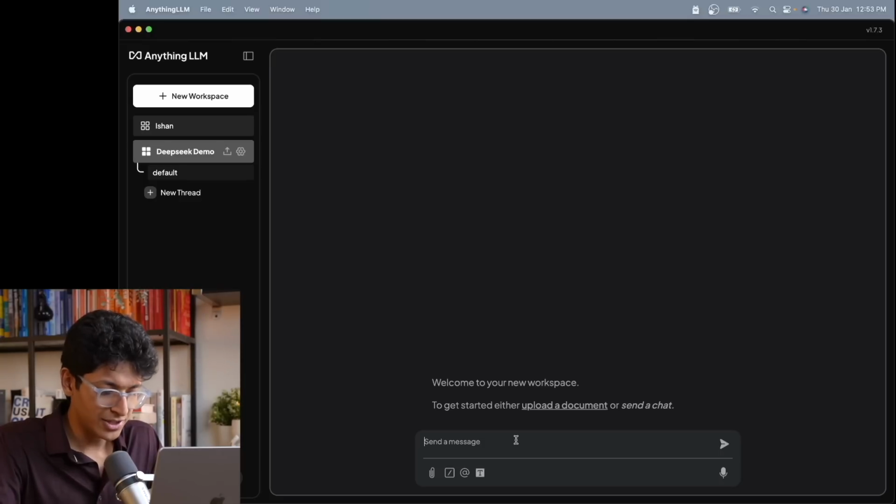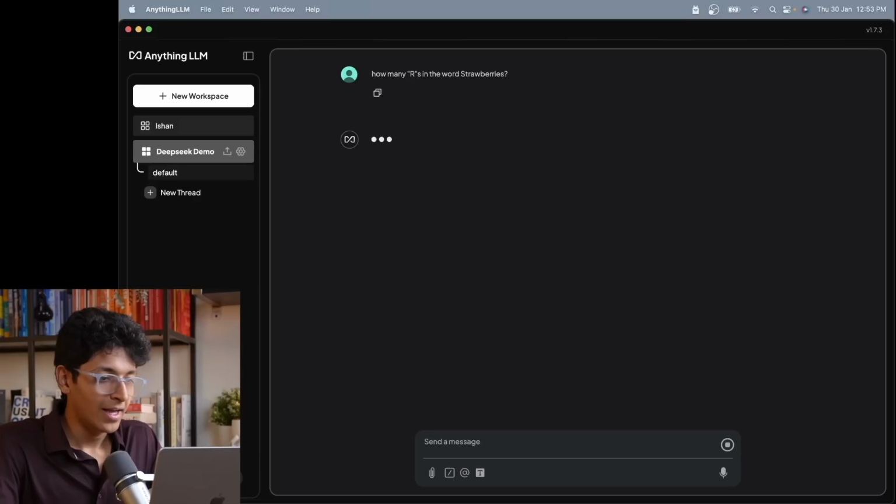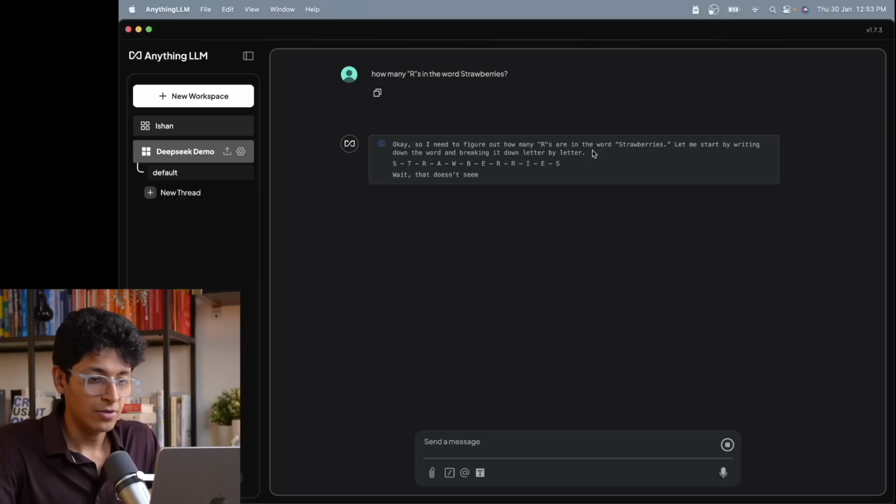Let's ask it a simple question: how many R's are there in the word strawberries? It will think about it, but this will all happen locally. As you can see, this is the thinking. So I need to figure out how many R's are there in the word strawberries.